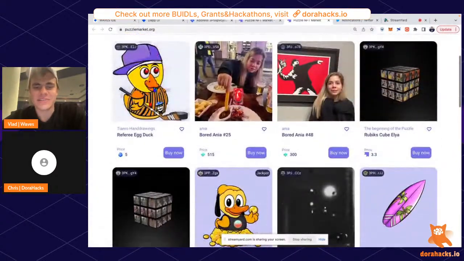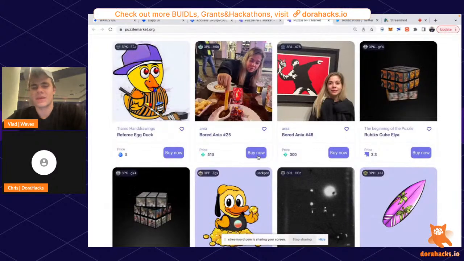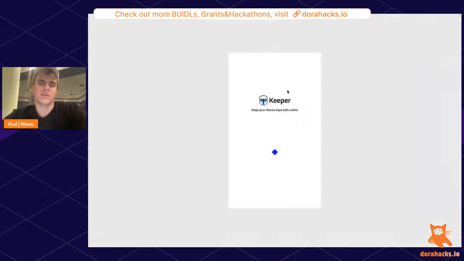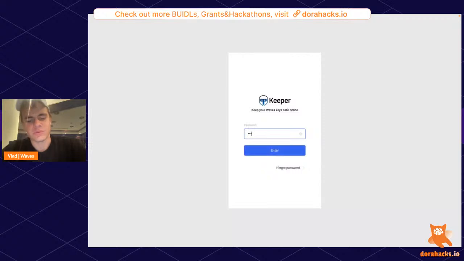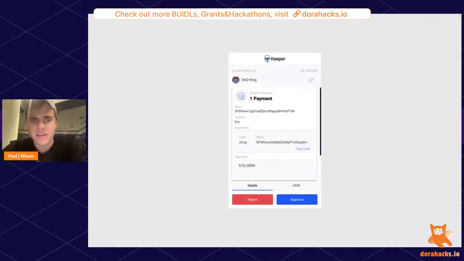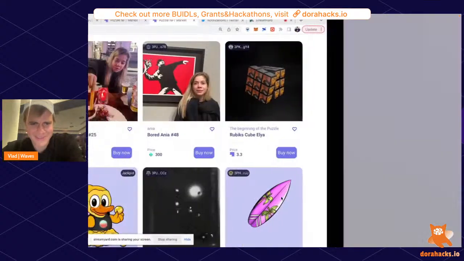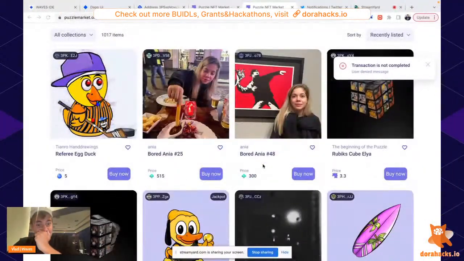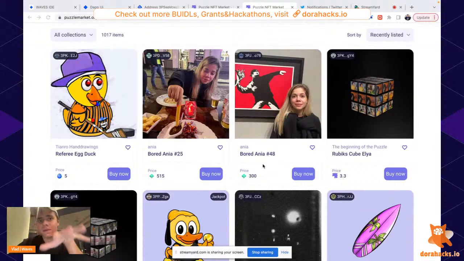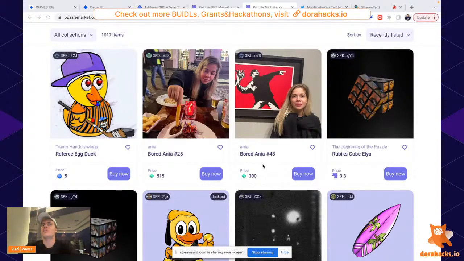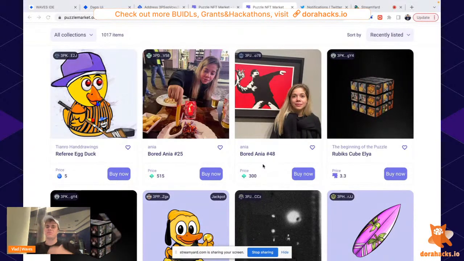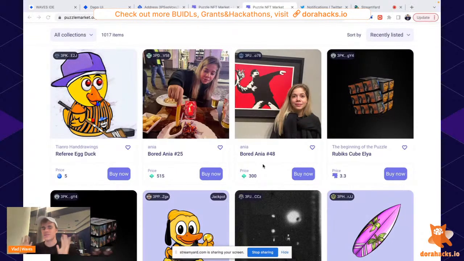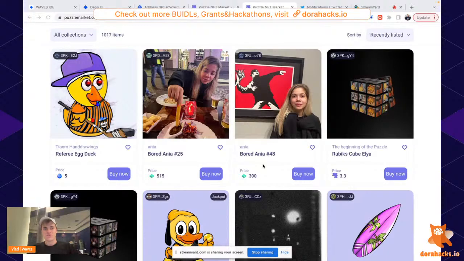As you can see, there is a Buy Now button. When you click it, you get redirected to your wallet where you can sign the transaction and purchase these NFTs. I will not spend 500 USDN now, but you know. So our goal will be to build a similar thing. We will build a smart contract where one person can sell an NFT and another will be able to buy it. Okay, let's start. Just give me 15 to 20 minutes and we will build it from scratch. 3, 2, 1, let's go.